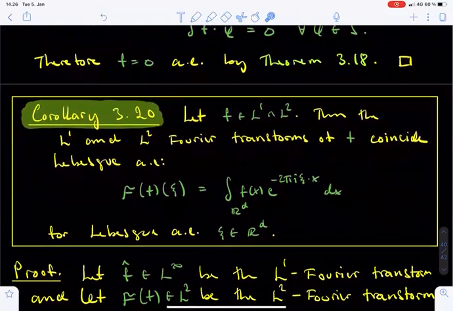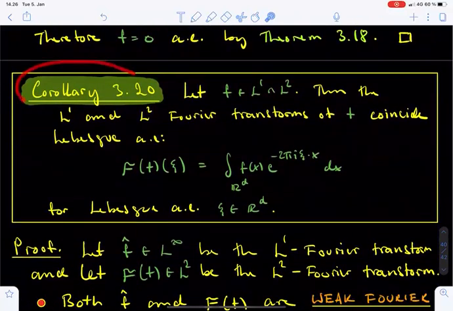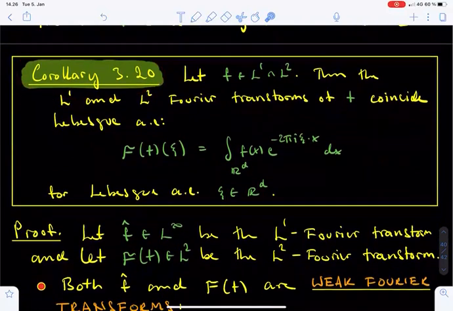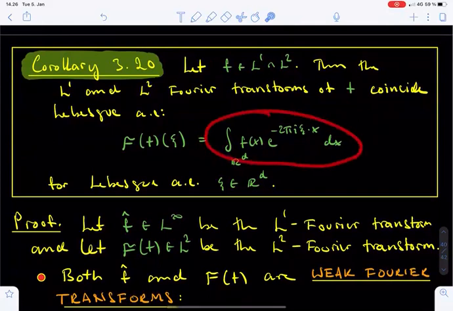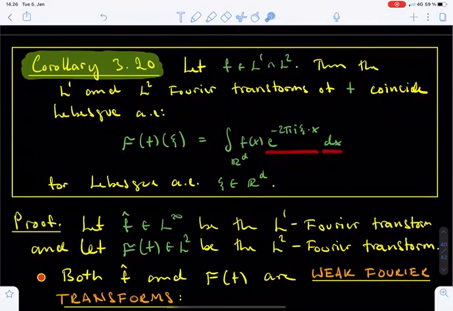Finally, we settled the consistency question between the L1 and L2 Fourier transforms in a situation where they are both well defined. And this is the content of Corollary 3.20. Let f be a function in both L1 and L2. Then the L2 Fourier transform of f, denoted by calligraphic F of f, coincides for Lebesgue almost every xi with the L1 Fourier transform of f at xi. This is, as usual, defined as the integral over R^d of f(x) times e to the power minus 2 pi i xi dot x dx.